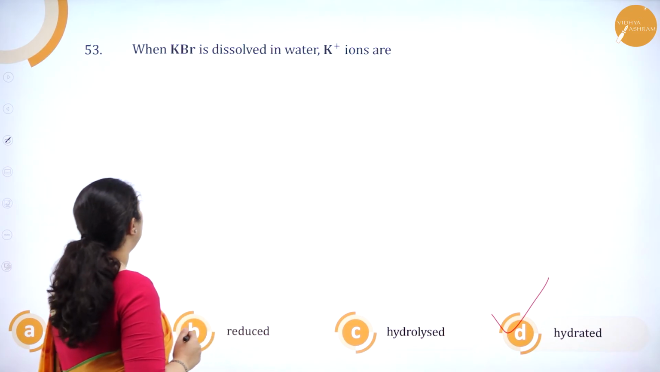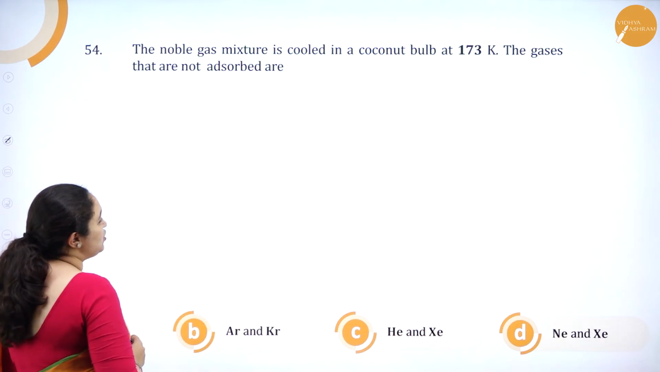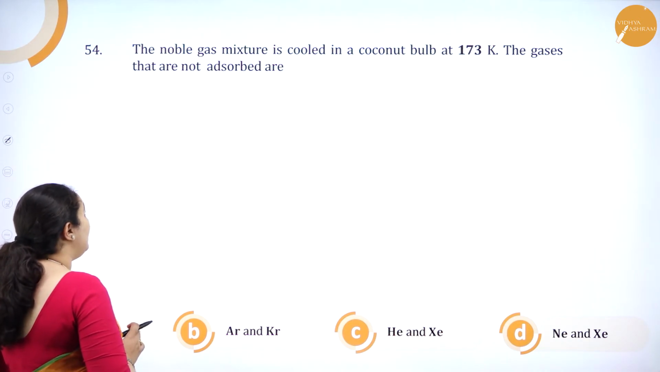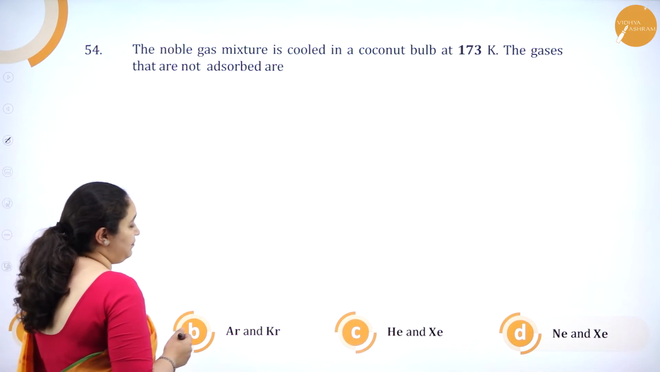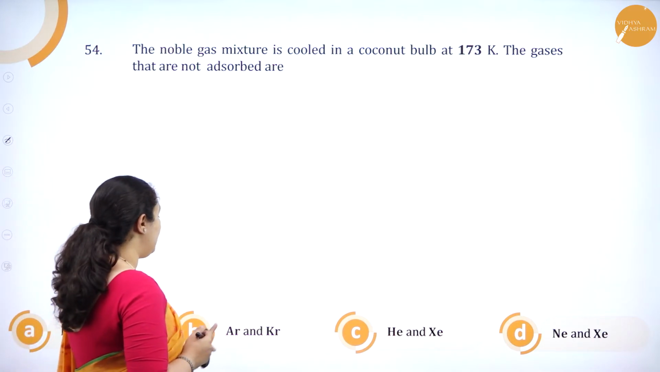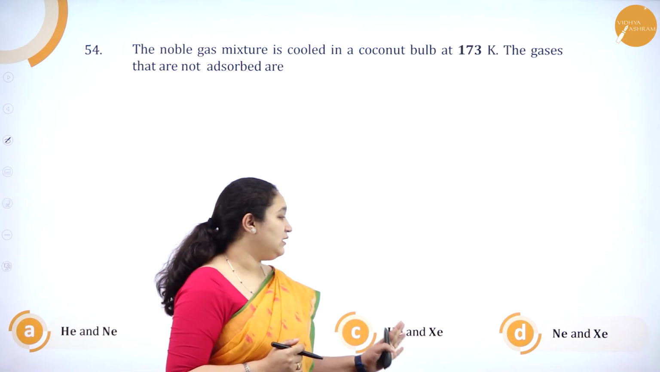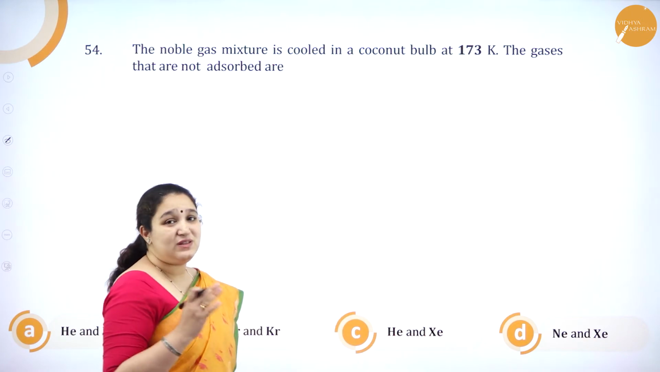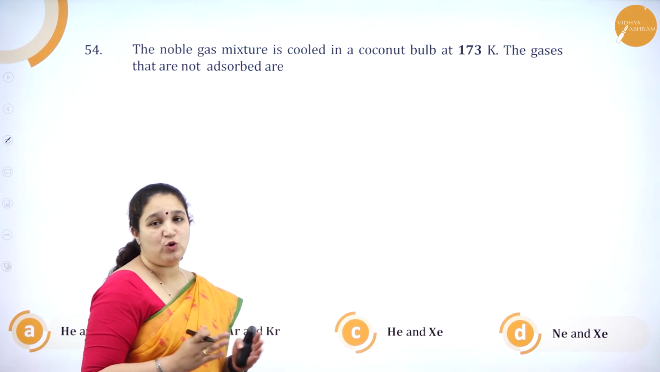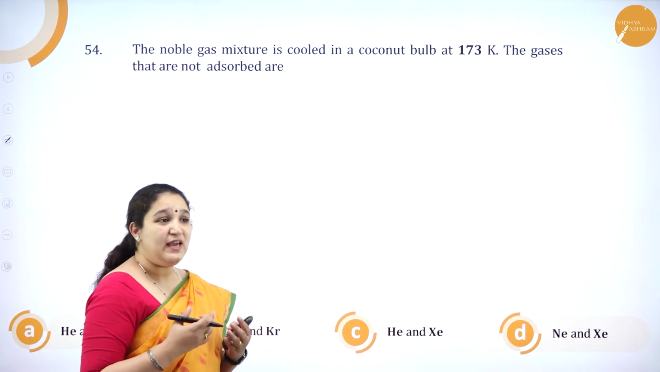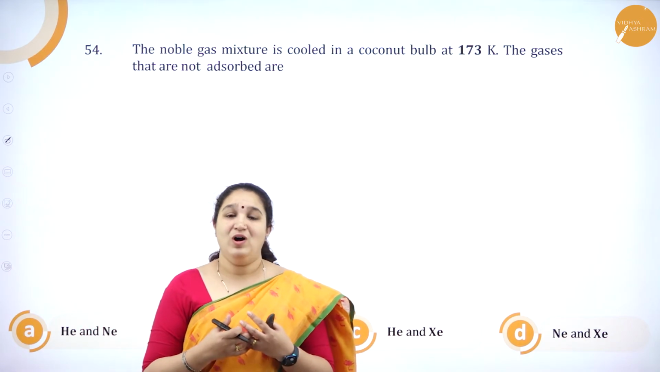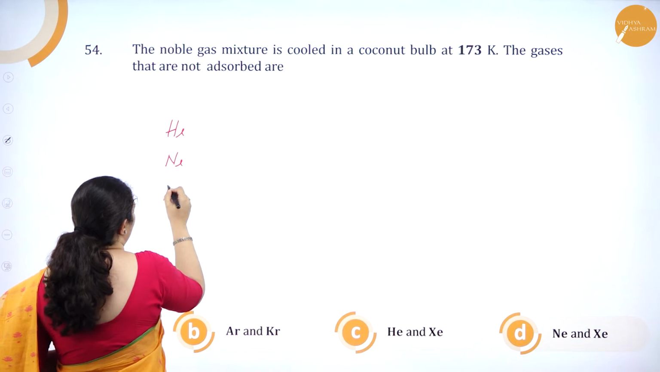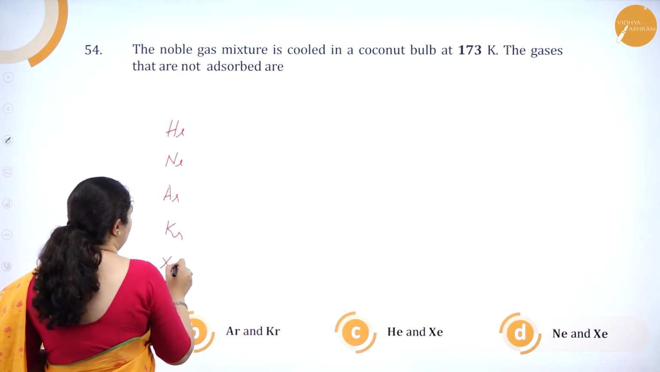Okay. Next one. The noble gas mixture is cooled in coconut bulb at 173 Kelvin. The gases that are not absorbed are helium, neon, argon and krypton, helium and xenon, and neon and xenon. So which is the correct answer? Now this particular method of separation of the noble gases is called Dewar's process, in which all the noble gases, which are the noble gases which we have? Helium, neon, argon, krypton, xenon.